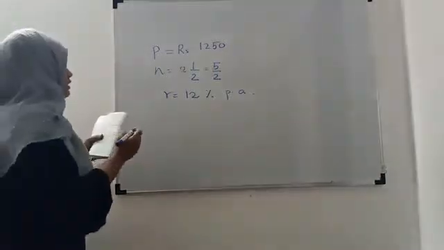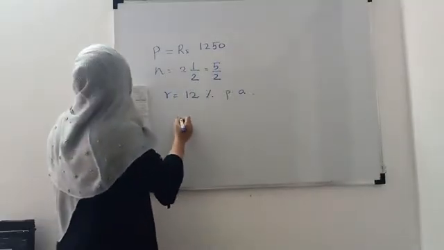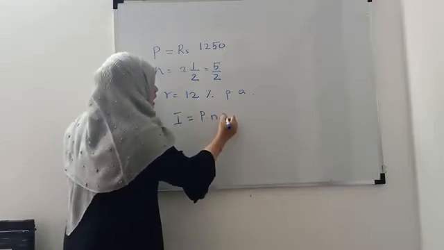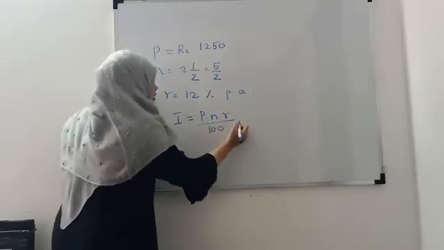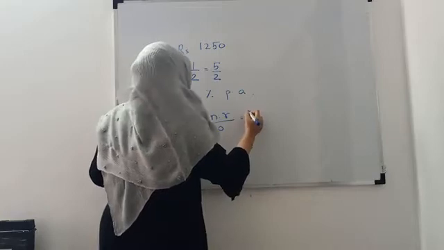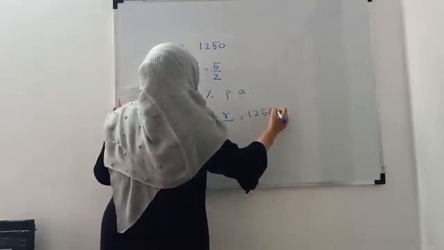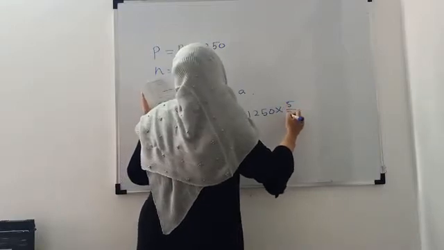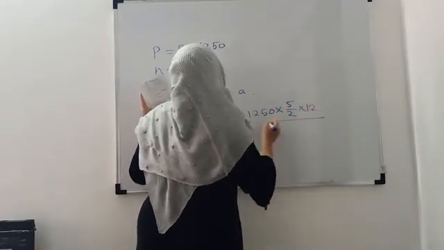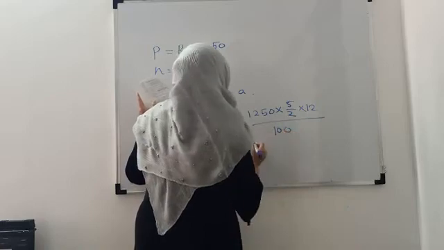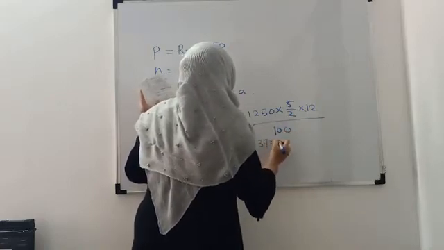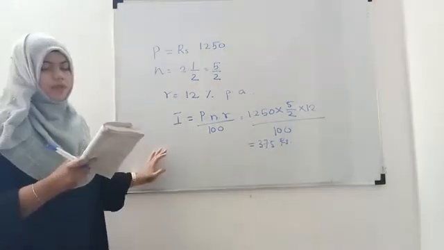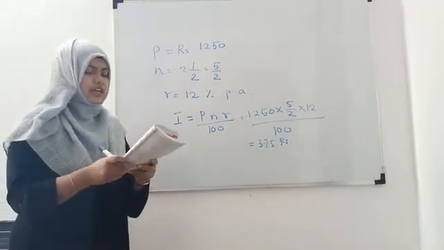Right? So this is a very simple problem. So what will be the simple interest? It is P N R divided by 100. So P is equal to how much? 1250. Then N is equal to 5 upon 2. And rate of interest is 12 divided by 100. So the answer is 375 rupees. So this is a very simple problem. Now we'll take another problem.